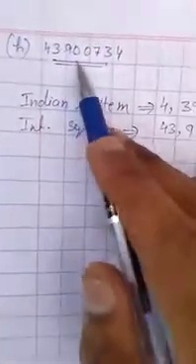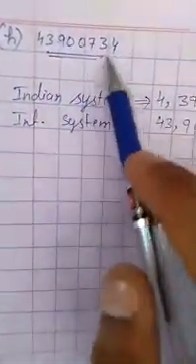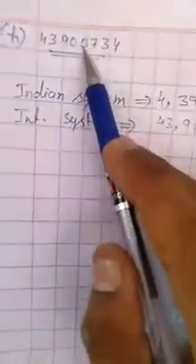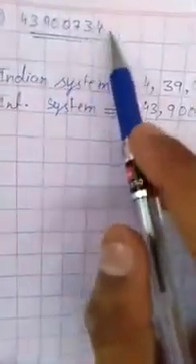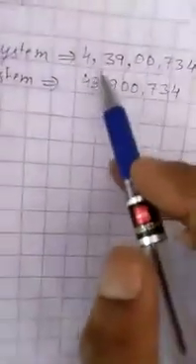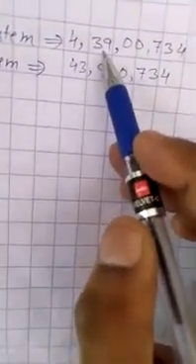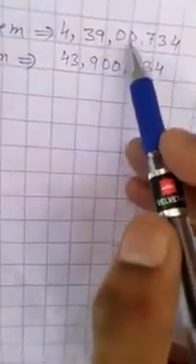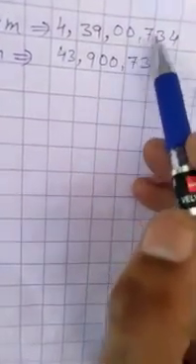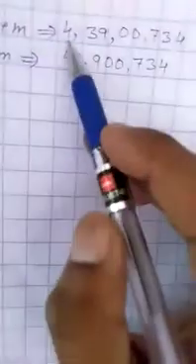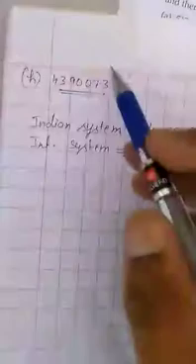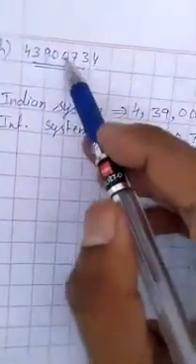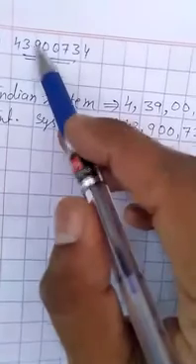Now we will do question number H: 4390734. In the Indian system we will read ones, tens, 100, 1000, 10,000, lakh, 10 lakh, crore. So this is 4 crore 39 lakh 734. We put a comma after 4, then 39, a comma, then 00, a comma, and then 734. In the international system we read ones, tens, 100, 1000, 10,000, 100,000, million, 10 million.